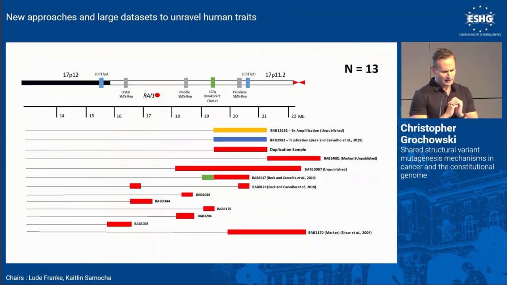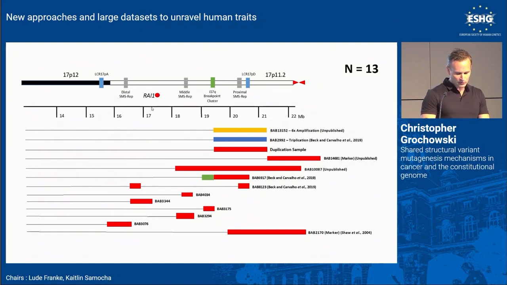And so what I wanted to show here is the architecture of this region of the chromosome, as well as the samples that we've been starting to collect. The gene RAI1 is right here, and you can see we have many samples with copy number gains and a broad phenotypic spectrum of Potocki-Lupski syndrome, but don't actually have a copy number gain over the gene itself.